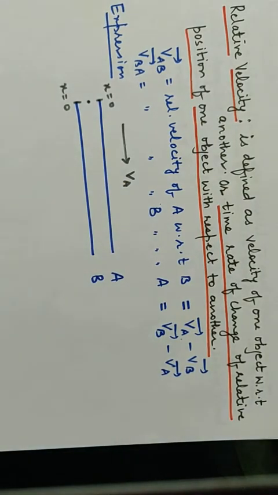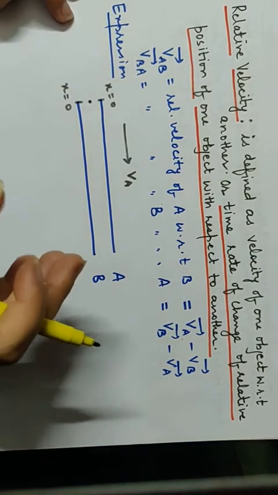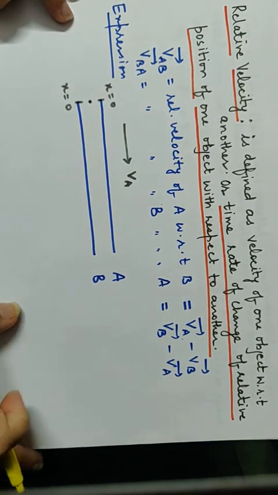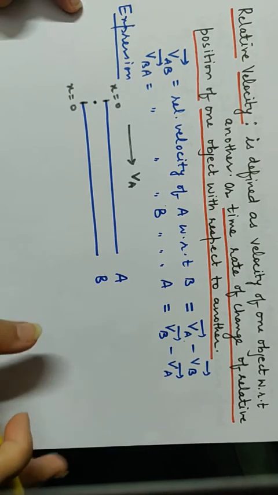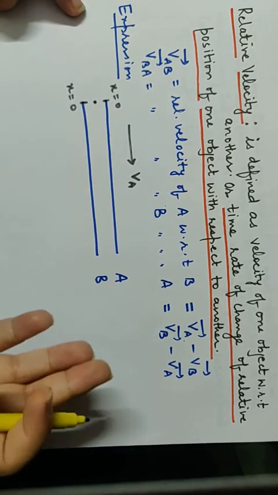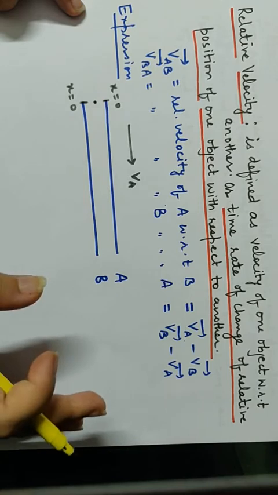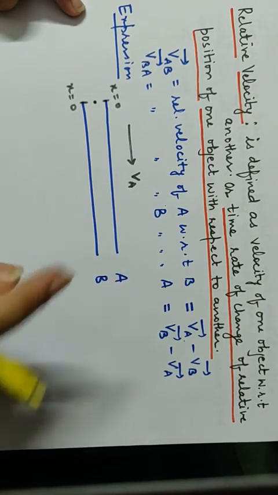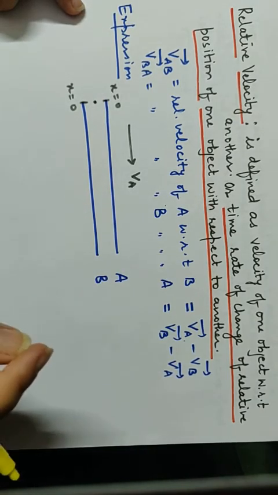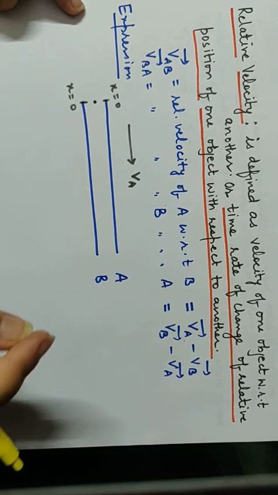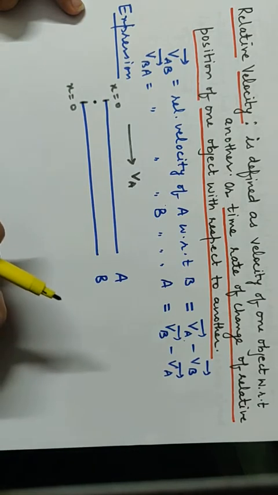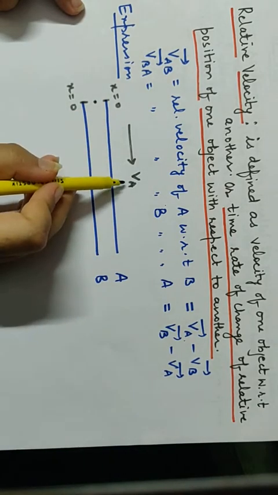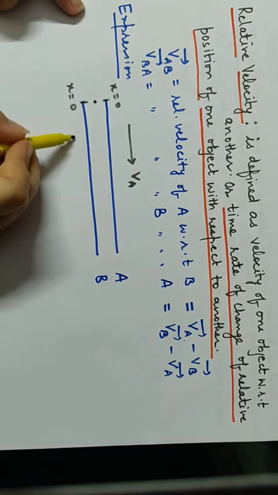Why should I call it speed? Because I have ruled out the direction change. I have ruled out the planar motion. So no direction change, no planar motion, velocity can be called speed because both are equal. I told you, velocity and speed are equal only when motion is in a straight line in a single direction. Velocity of A is like this, and velocity of B is VB.